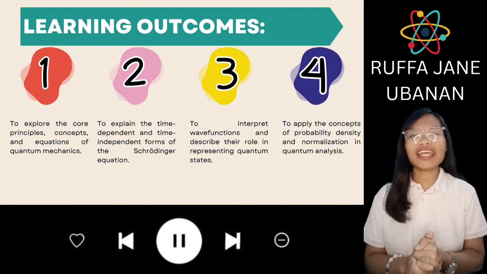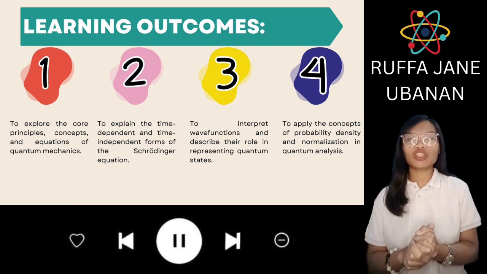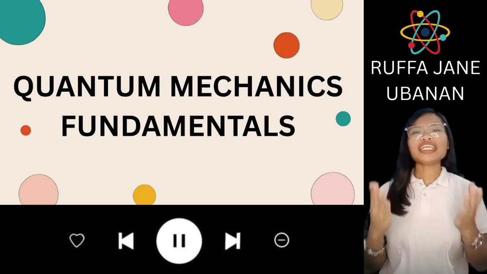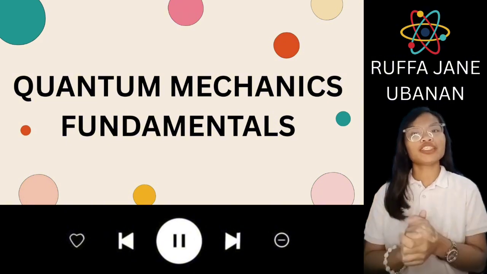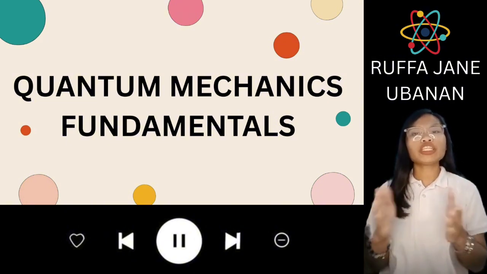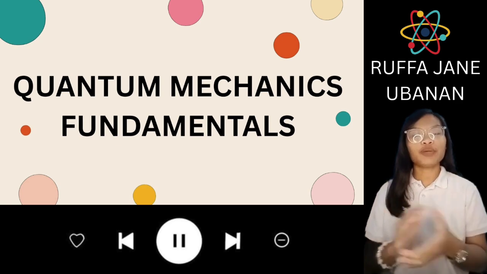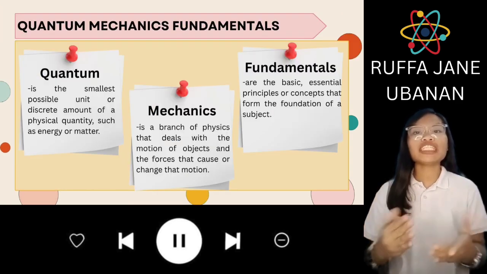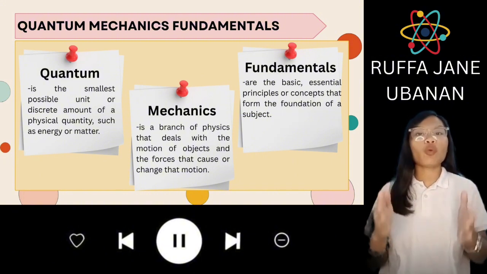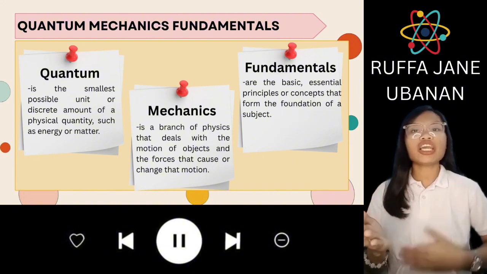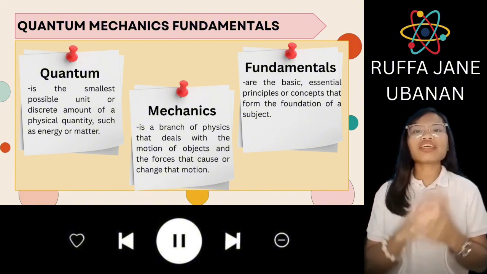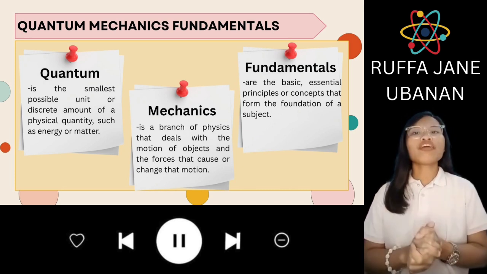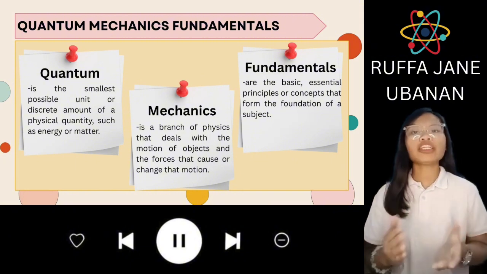So let's begin, because every great discovery starts with a sense of wonder. What is quantum mechanics fundamentals? Let's define each word to better understand the term. First is quantum. Quantum is the smallest possible unit or discrete amount of physical quantity, such as energy or matter. In quantum physics, these small units are the building blocks that govern the behavior of atoms and subatomic particles.